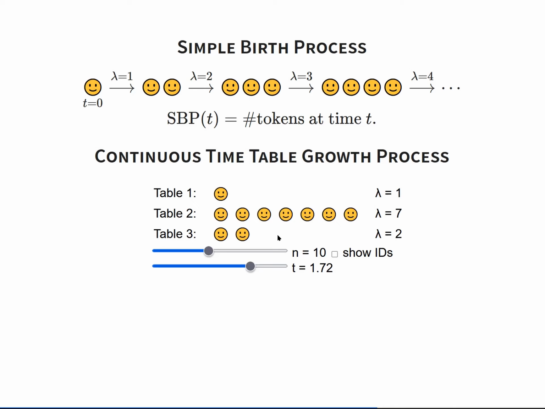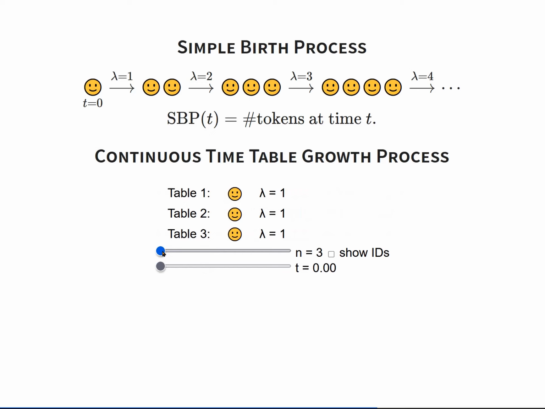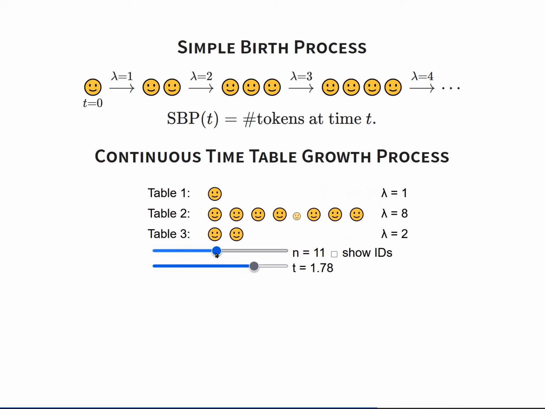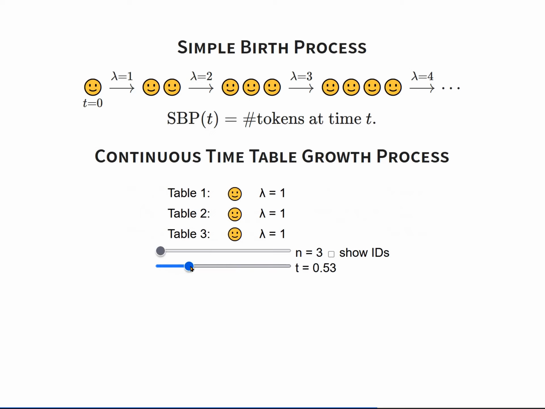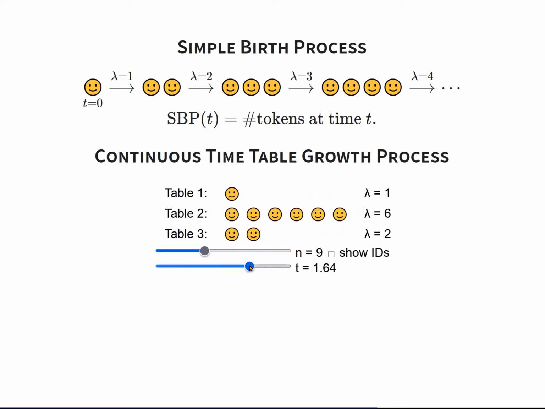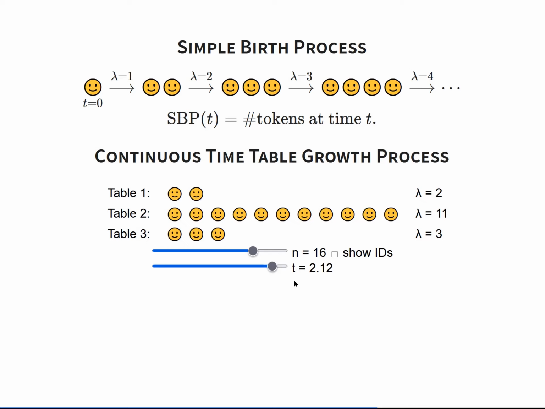Now, by what I've said on the previous slide, the probability that the next customer will join table 1 or 2 or 3 will just be 1 over 10, 7 over 10, and 2 over 10, just as it was previously. So the distribution of the sequence of states generated in the old view and the distribution of the sequence of states generated in the new view is exactly the same.